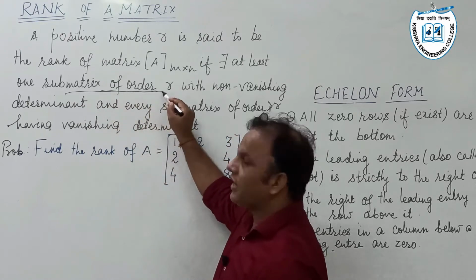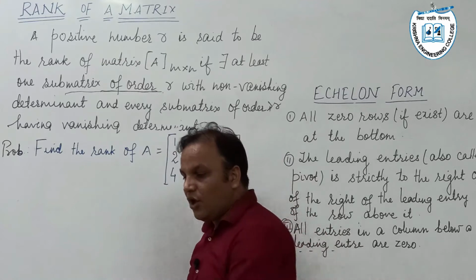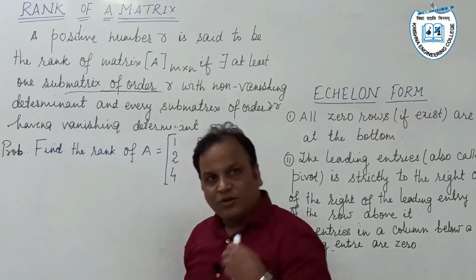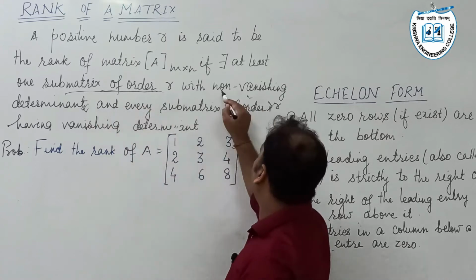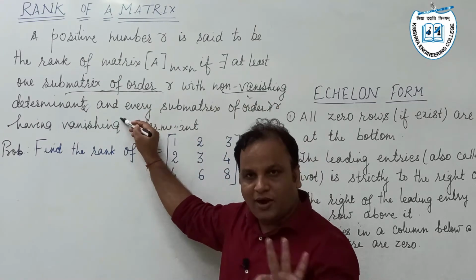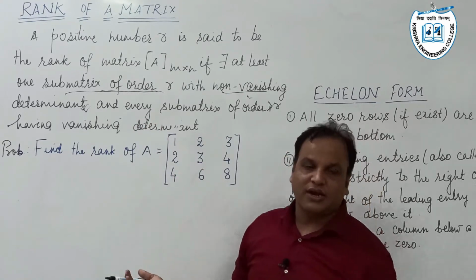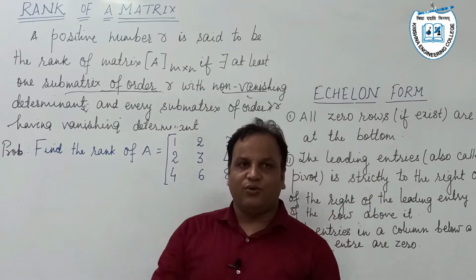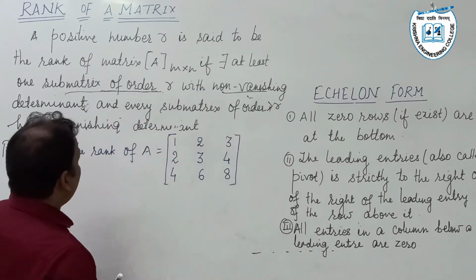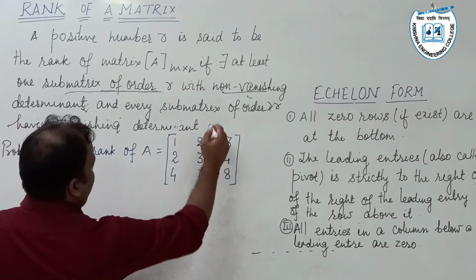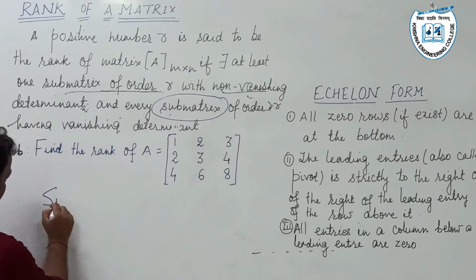R is said to be a rank of a matrix if there exists a submatrix of order R whose determinant is not equal to 0, that is non-vanishing determinant, and apart from that, every submatrix of order greater than R is singular. It means its determinant vanishes. Okay. So there arises the word submatrix. Let's have a recap about that particular word.